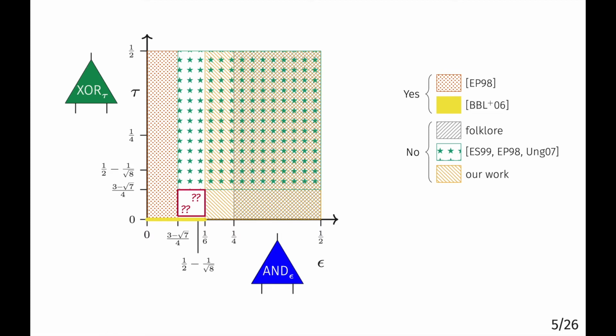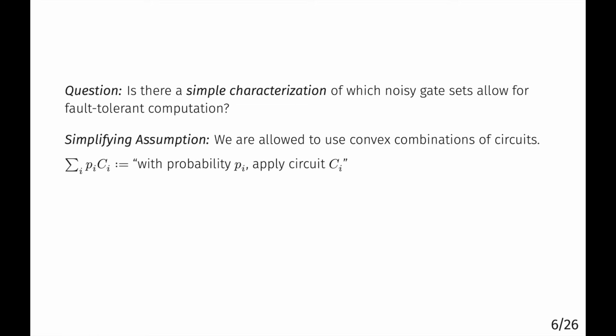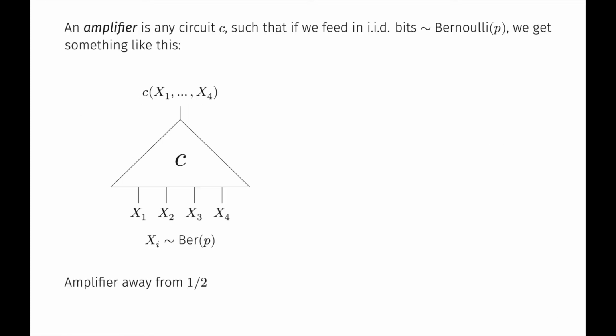But because this whole characterization is a bit complicated, you might hope that there's a simpler characterization of exactly which noisy gate sets allow for fault-tolerant computation. To study this problem, we made a new simple assumption that you can take convex combinations of circuits. So if you have some probabilities p_i and circuits C_i, then you're allowed to, with probability p_i, apply circuit C_i. With this simple assumption, we were able to show that there is a simple characterization of when you can reliably compute. And it's in terms of amplifiers.